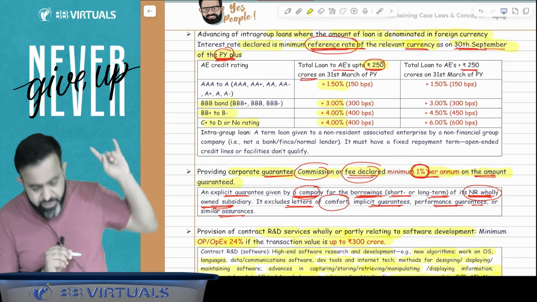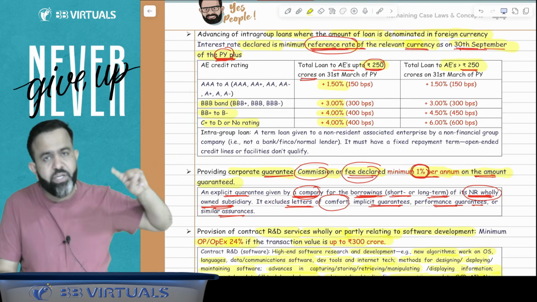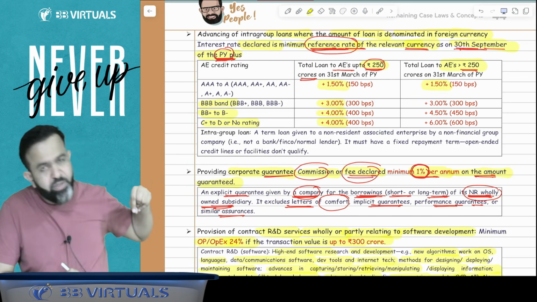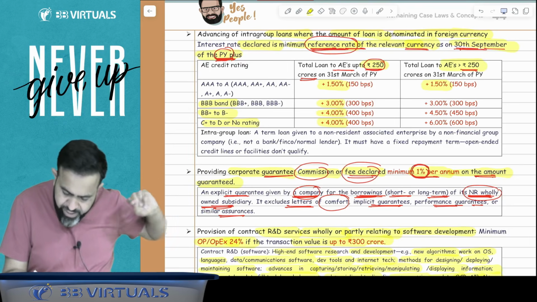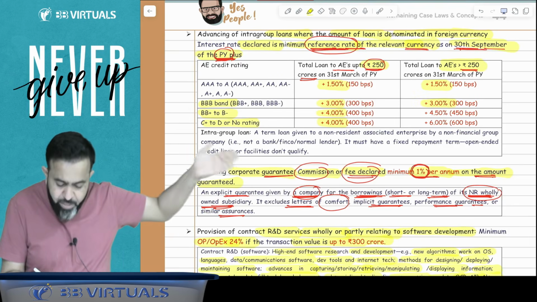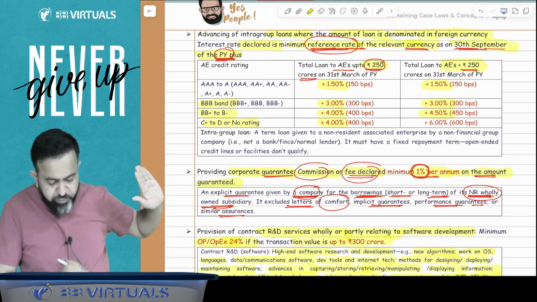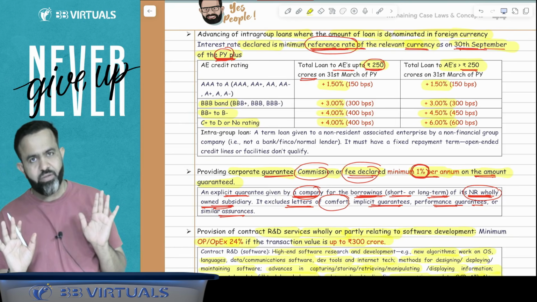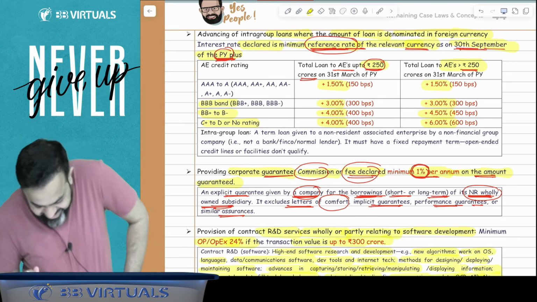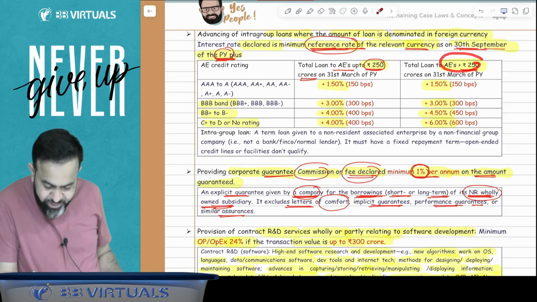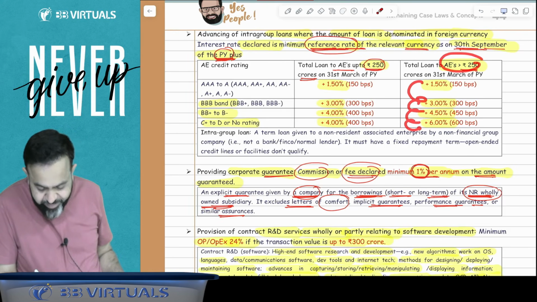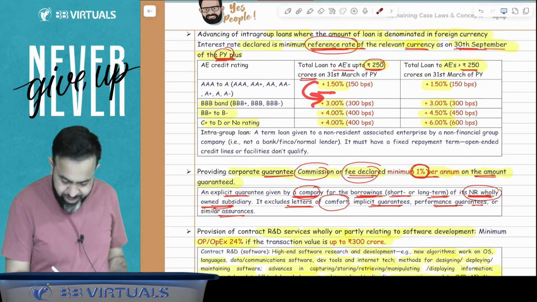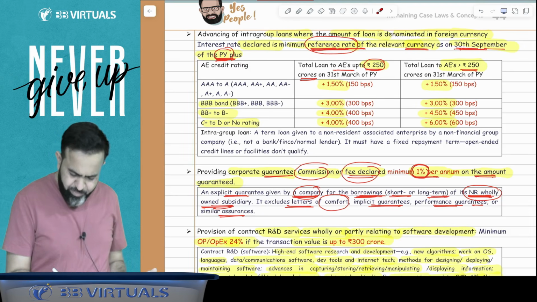But suppose the loan is more than 250 crore and they are covered in the triple A category, then add 1.5%. If it is the triple B band, then 3%. If it is the BB plus to B band, then 4.5. And guys, for C or D or no rating, here it is 6%. So guys, again I am repeating here. If you remember, here for more than 250 crore, there is an exact difference of 1.5 everywhere. But here it is 1.5 to 3, and after 3 there is 4 and 4 only. Here in both cases there is a 4.